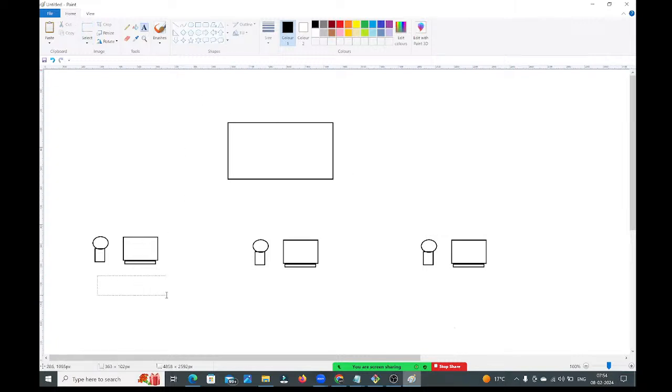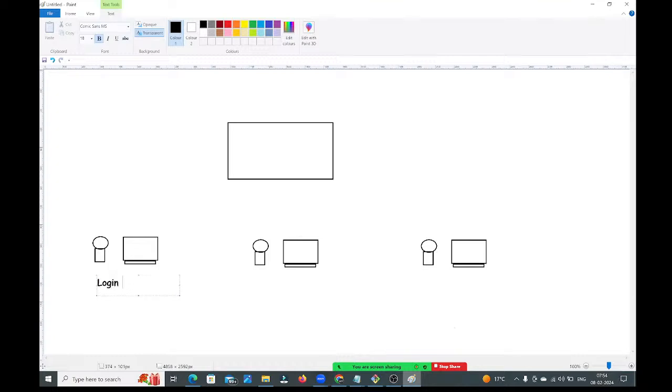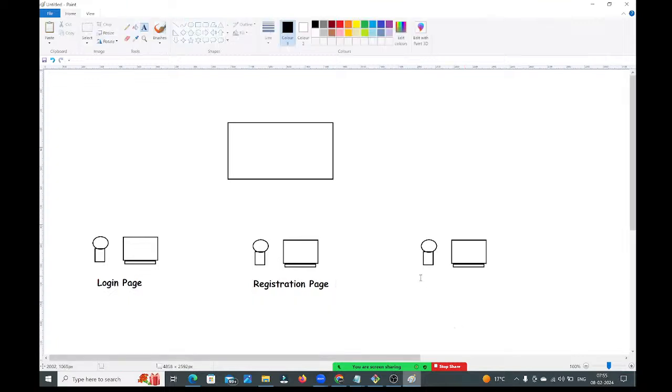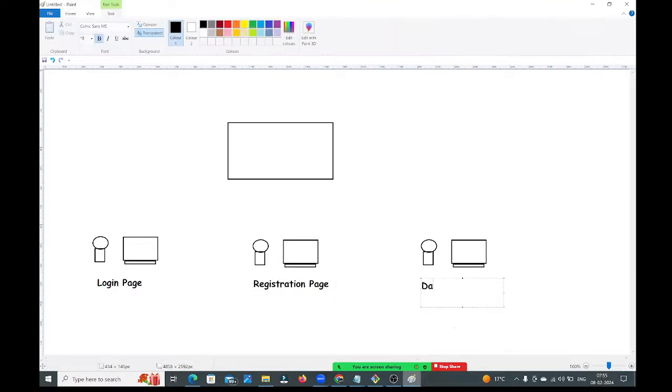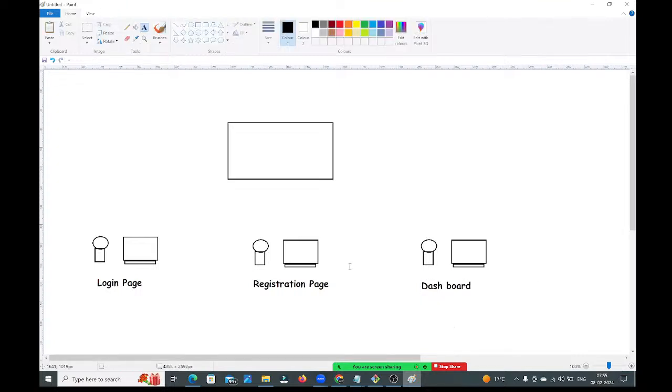Now, developer 1 is working on login page functionality. Just assume, guys, developer 2 is working on registration page functionality, and developer 3 is working on the dashboard. So developer 1 is working on login functionality, developer 2 on registration functionality, and developer 3 on the home page, guys. Now, all these functionalities are available in the same project.